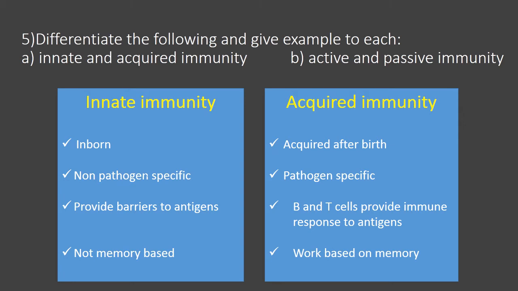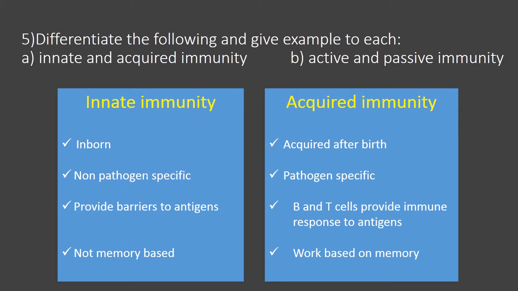Then a third difference is that innate immunity provides barriers to antigens. For giving protection to our body, innate immunity consists of different kinds of barriers, like physical barriers, physiological barriers and cellular barriers. Different kinds of barriers give protection against some sorts of pathogens. But acquired immunity protects our body against antigens by producing B and T cells.